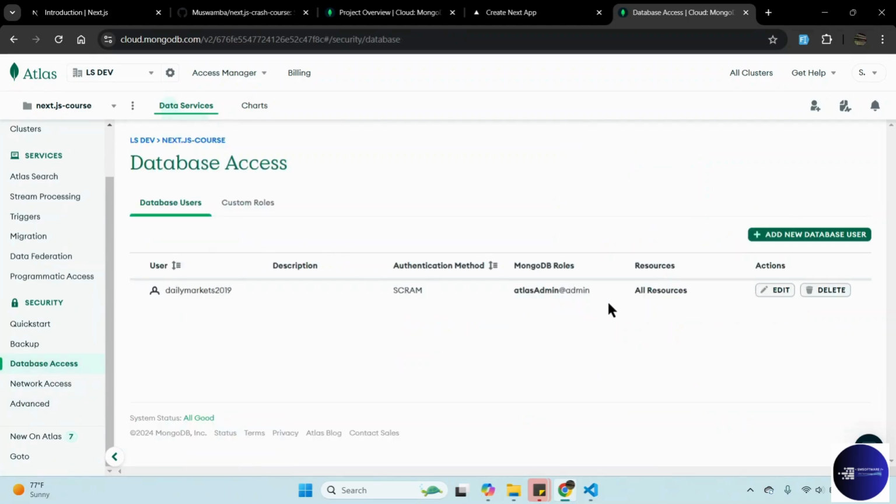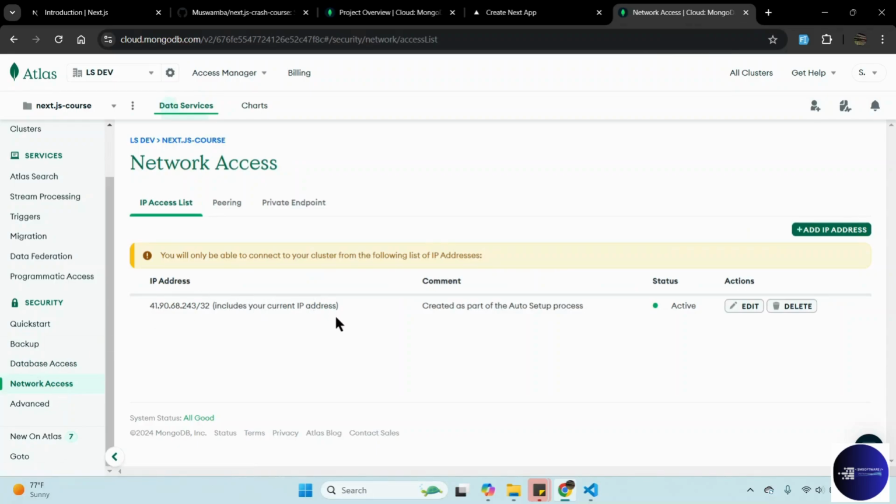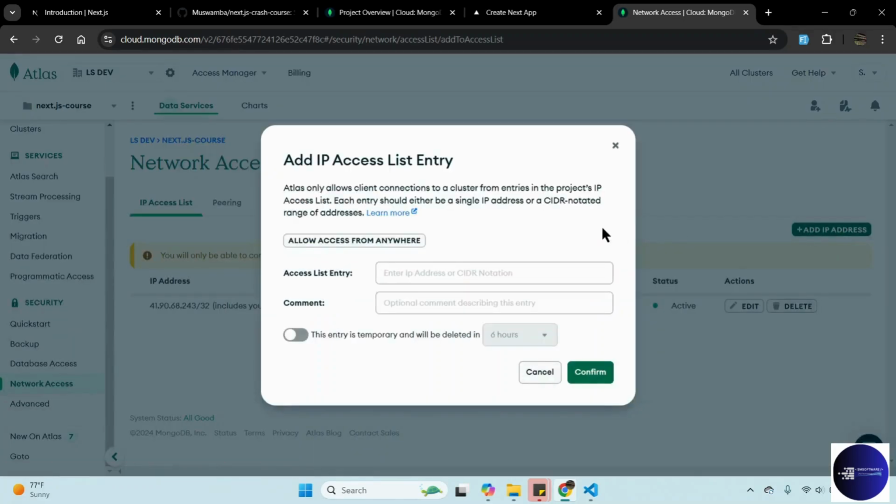You can see we have our username here, but in the network access you can add your current IP address so that you can whitelist this current IP address. There are some options. You can allow access from anywhere, or you can just add the current IP address.